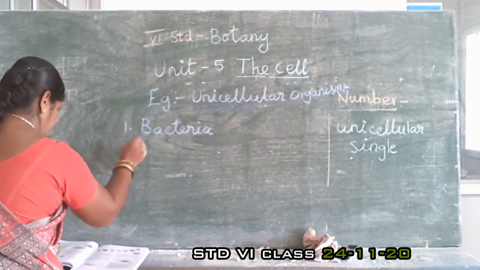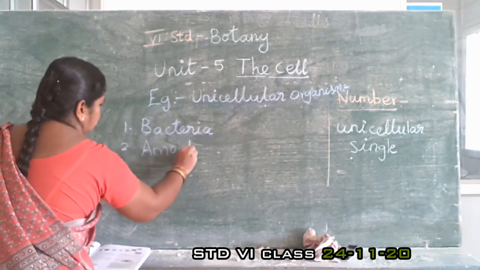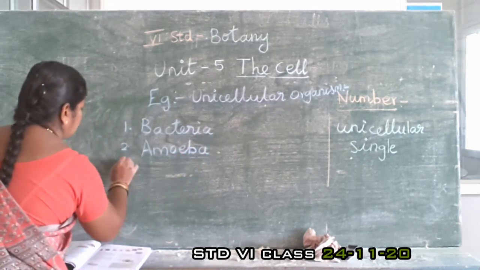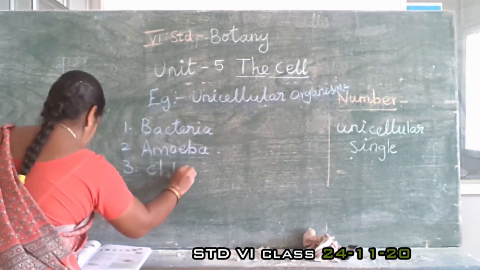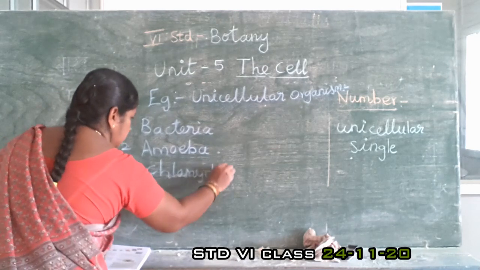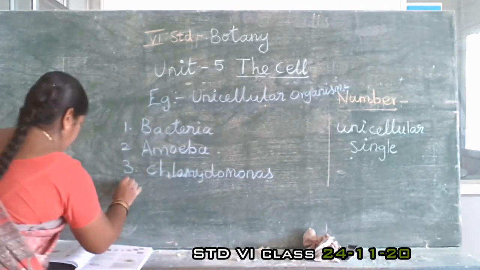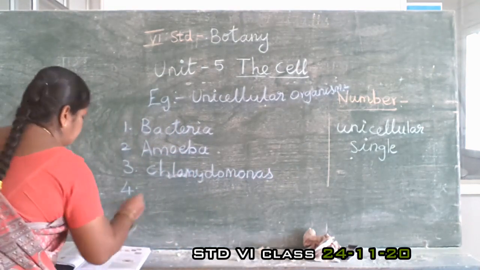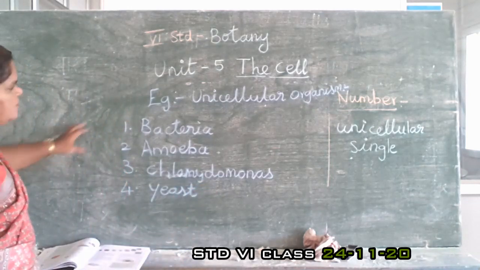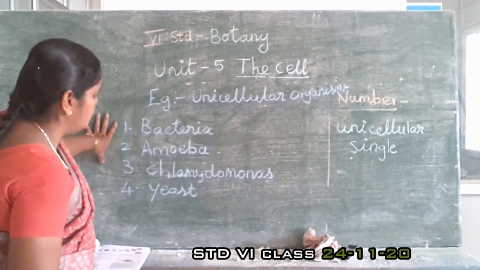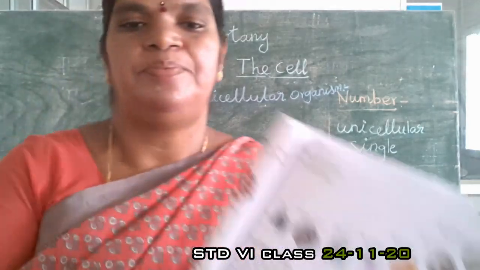Bacteria, second one amoeba, third one chlamydomonas, fourth one yeast. These are the examples of unicellular organisms.